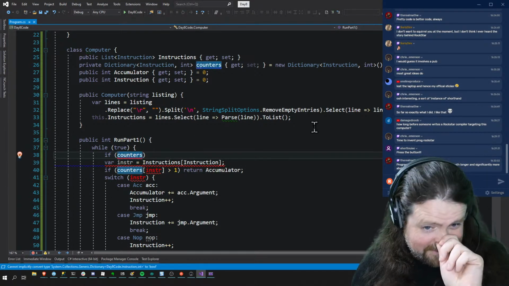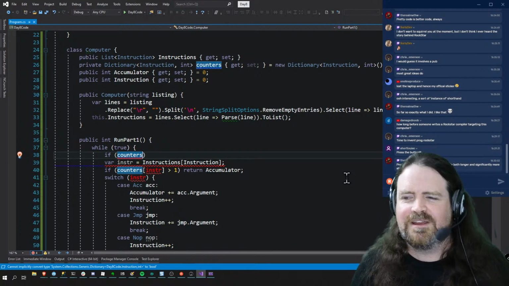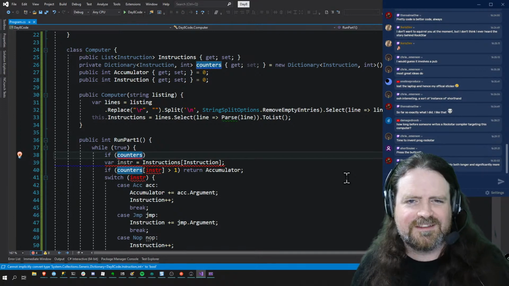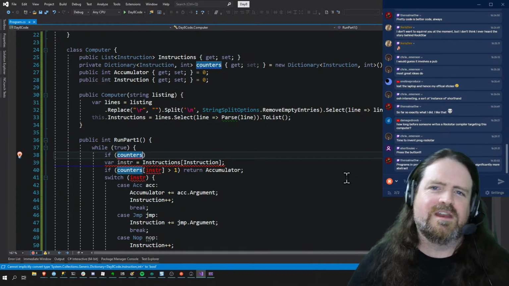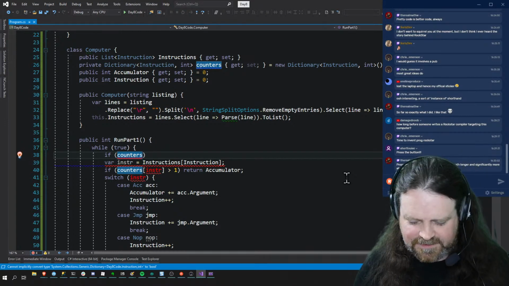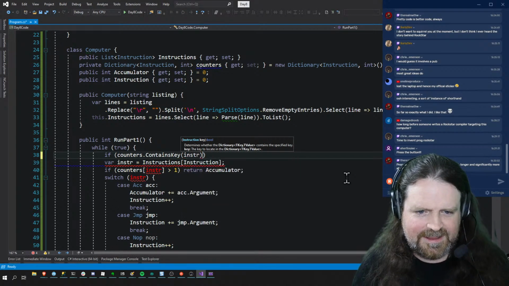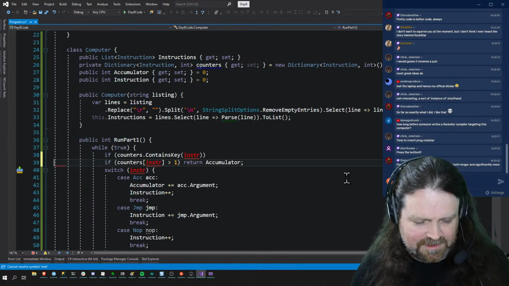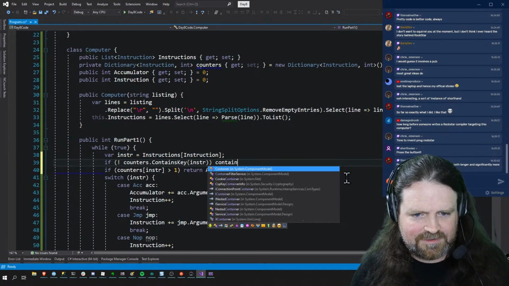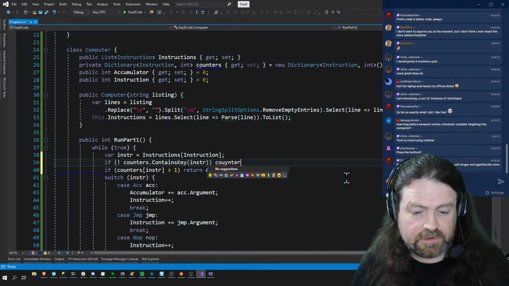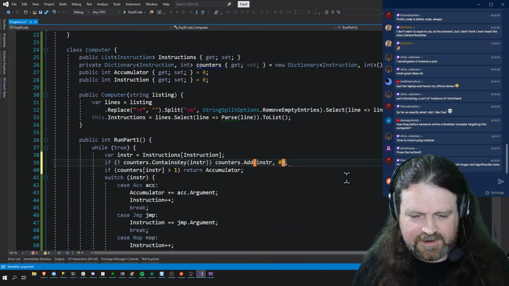So yeah, we just got this thing of if the value doesn't exist in the dictionary. Now, I'd love to know if there's a type in dictionary, because in JavaScript, if you ask a dictionary for something that doesn't exist, it just gives you back something which is zero-ish. And then if you increment it, you get 1 and 2 and 3. So if counters dot contains key, I'm going to do this the old school way that I know how it works. So the instruction equals that, and if not counters dot contains key instructions, counters dot add instruction 0.